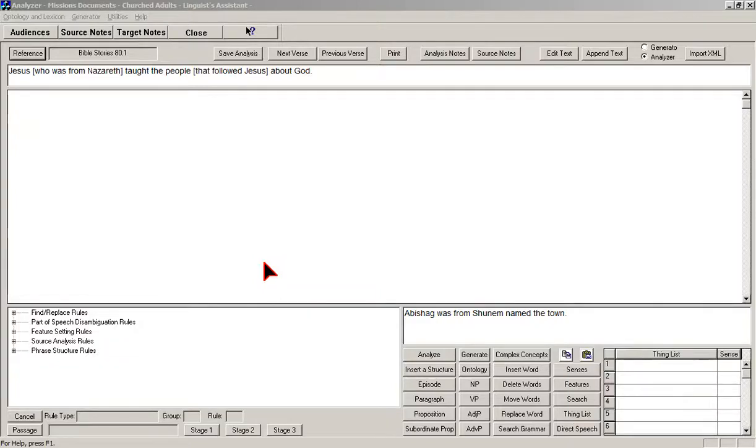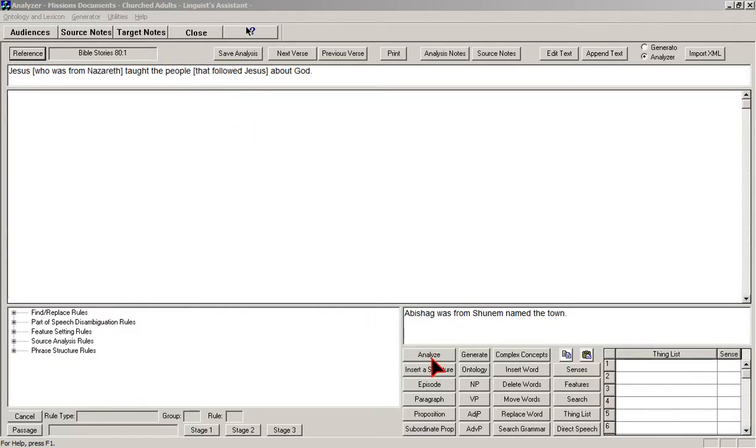I'm going to talk about the difference between restrictive thing modifier clauses and descriptive thing modifier clauses. I think I mentioned this before, but it's a tricky concept, so I want to make sure you understand. So here I have a sentence: Jesus, who was from Nazareth, taught the people that followed Jesus about God. This people that followed Jesus is our explication for disciples.